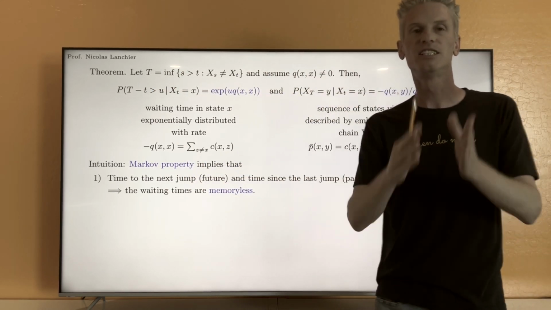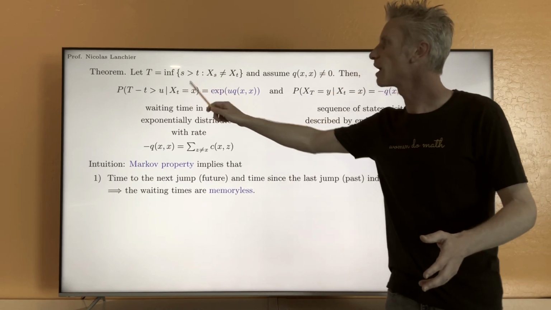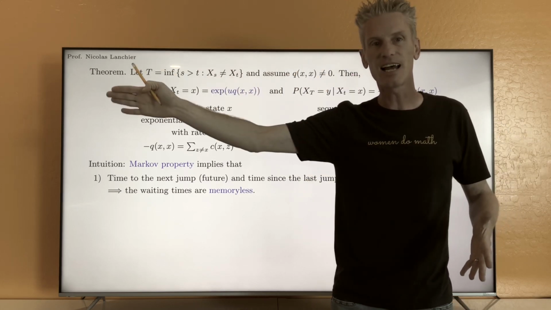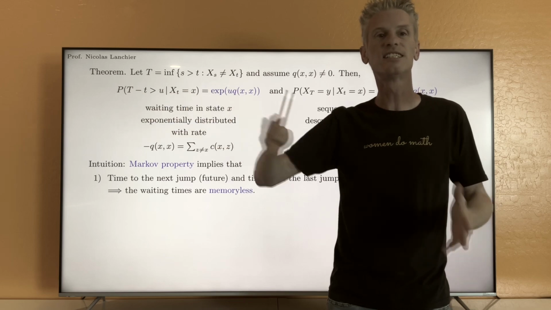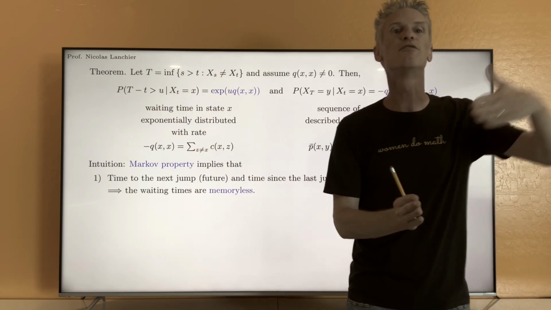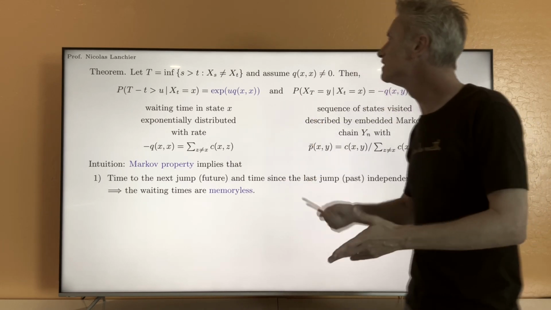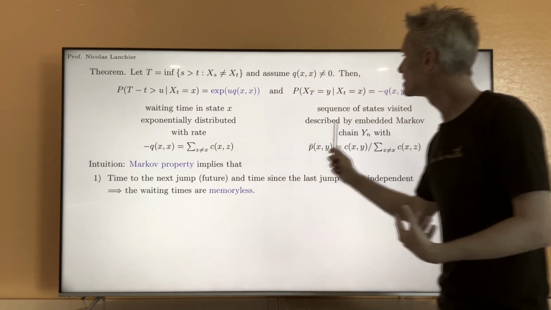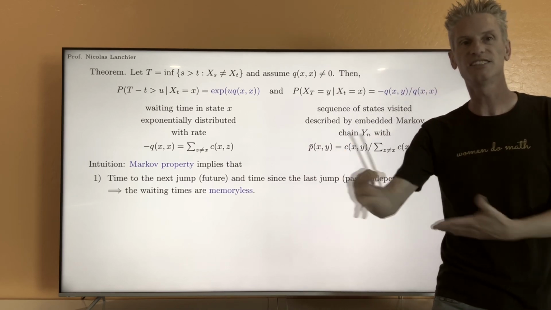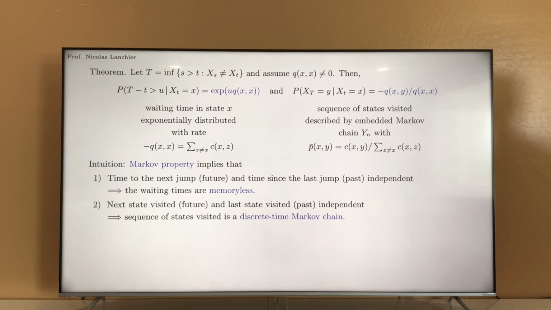Same story here, given the present, past, and future are independent. So given that at time t we are in state x, the previous state we visited and the next state we are going to visit must be independent. This tells us exactly that you can forget about the past in terms of states visited, and so indeed the sequence of states visited must be described by a process that is memoryless. That must be a discrete time Markov chain that gives us the second statement.